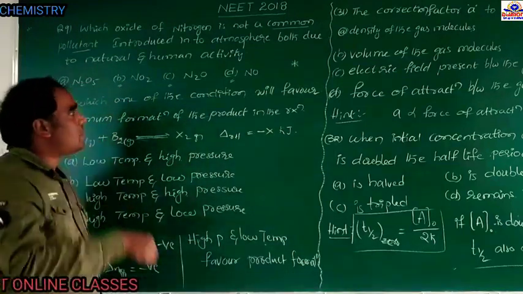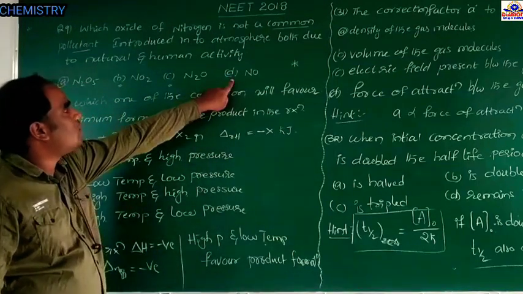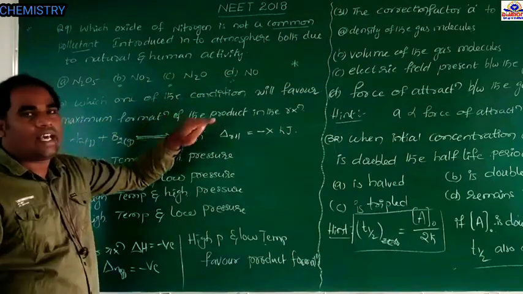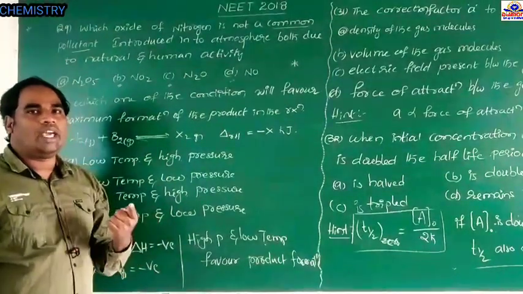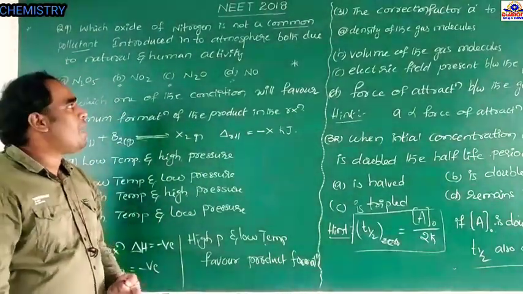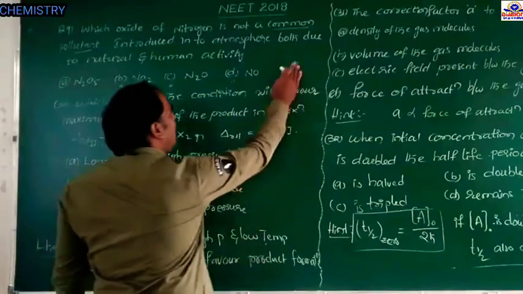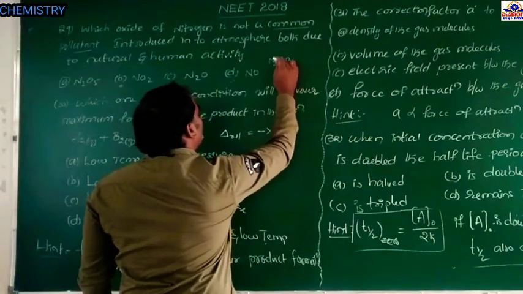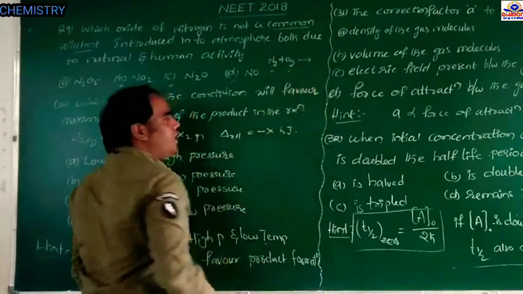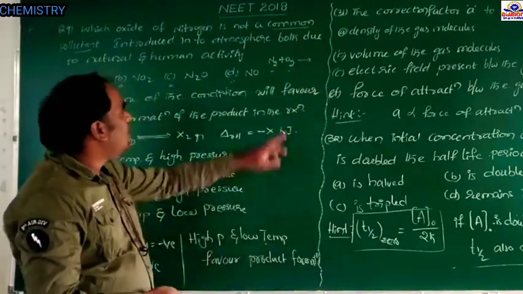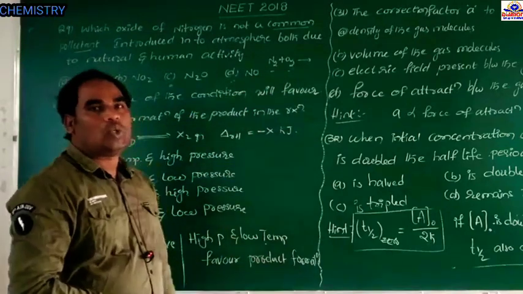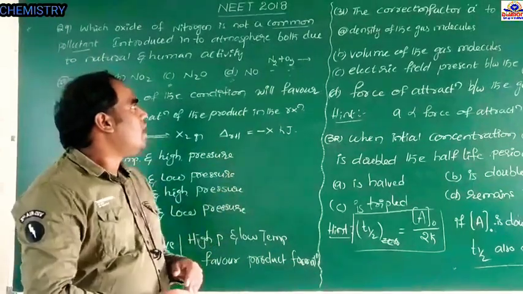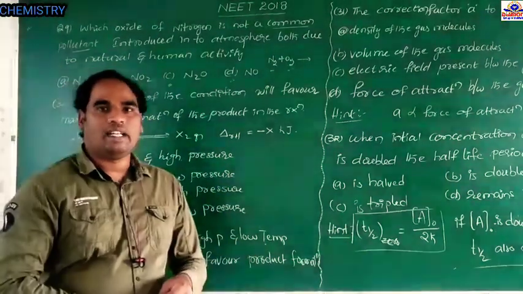These three gases are introduced into the environment due to the combined reaction between nitrogen and oxygen. These two gases are present in our atmosphere, right? Both nitrogen and oxygen are present in our atmosphere.